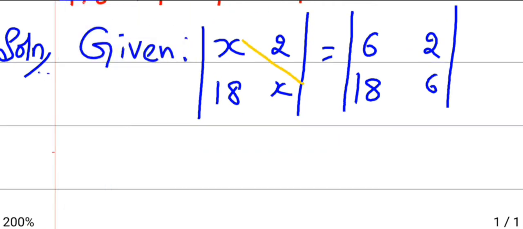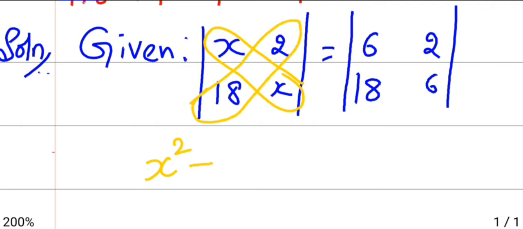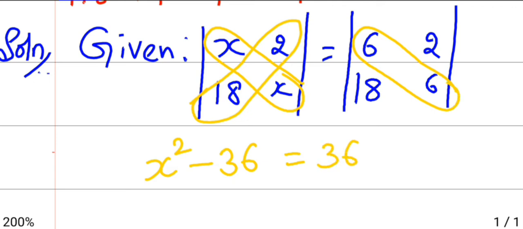A determinant can be solved as the product of the principal diagonal elements, that is x into 2x is 2x square, minus the product of the other diagonal elements. That is 8 into x, which is 8x. On the right side, the principal diagonal elements give 6 into 2, which is 12, minus 8 into 6, which is 48.